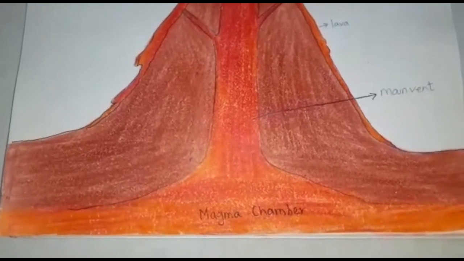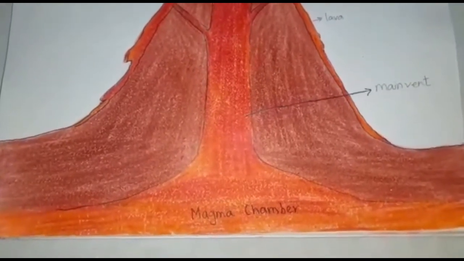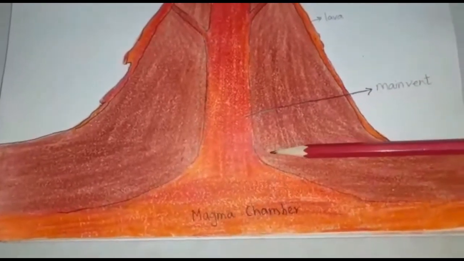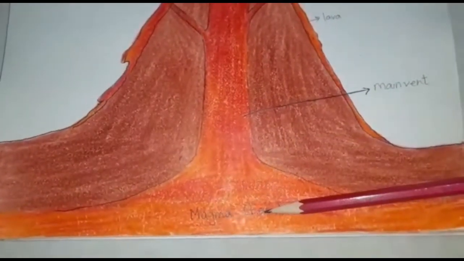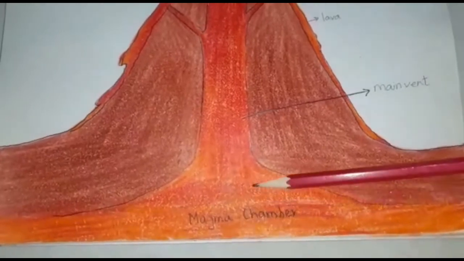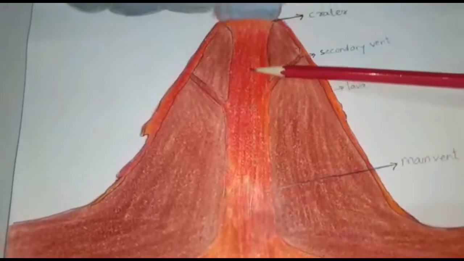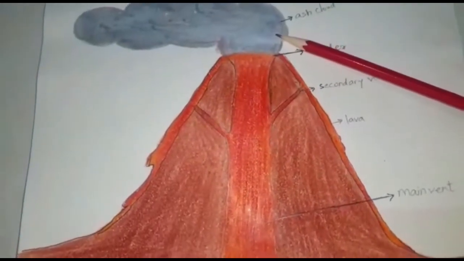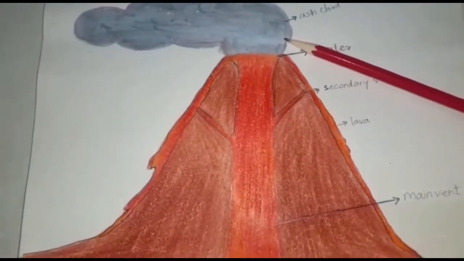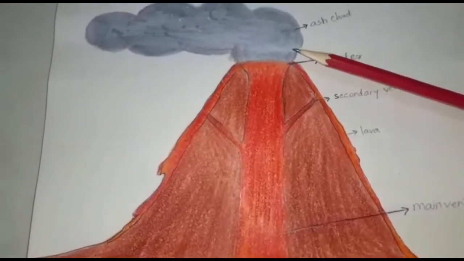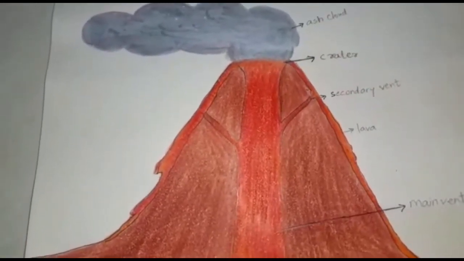Due to the pressure of this vapor, the magma rises upwards. The gases present in the magma erupt with great pressure in the form of lava, gases, ash, rock pieces of different shapes and sizes. This is known as volcano.